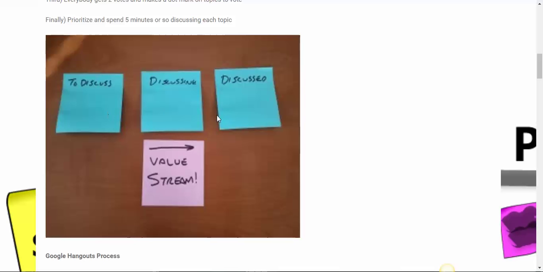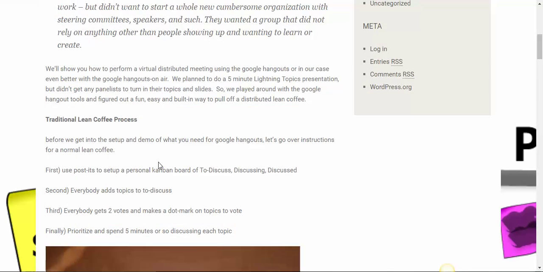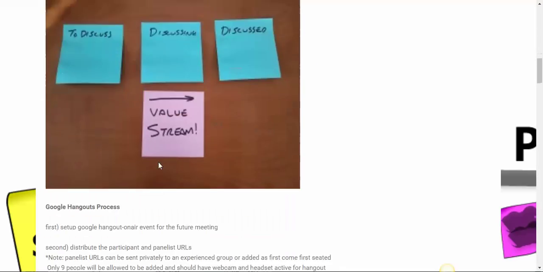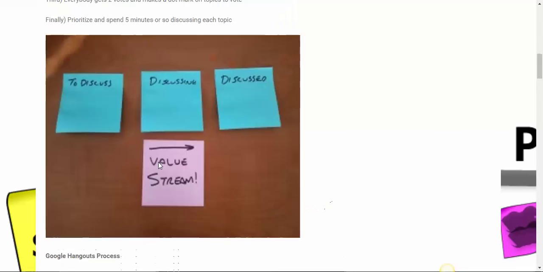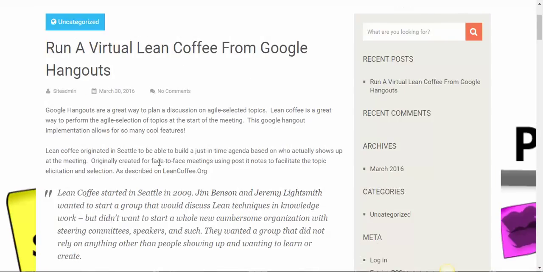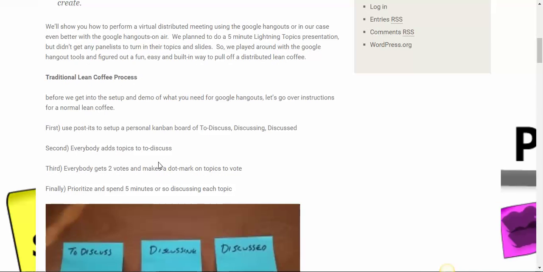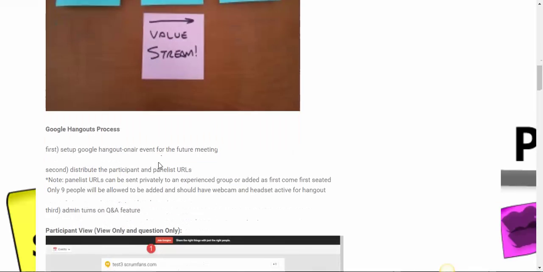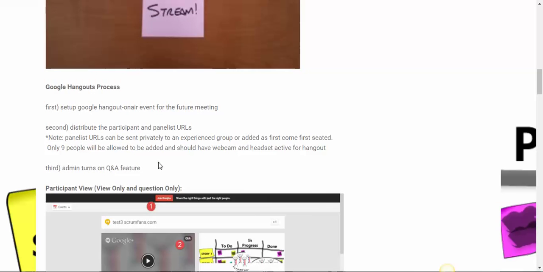So it's like a Kanban board, right? Just at your live meeting. These are normally done live, so we're doing this as a virtual one via Hangout. I put together some things. I was looking at the tools we had available, and I thought, question and answer. There's a tool in Google Hangout on Air called question and answer, and it lends itself really well to doing this. So here's how it works.